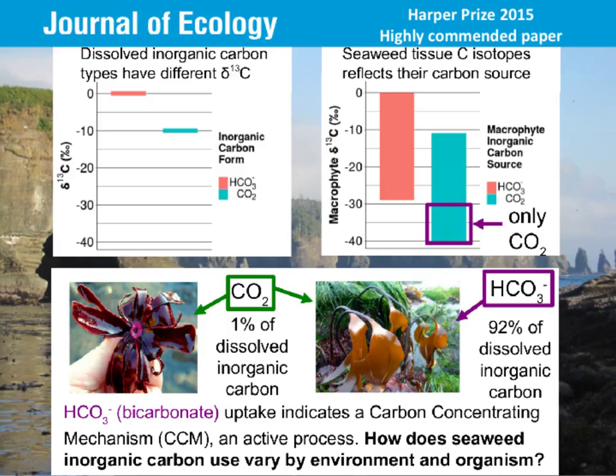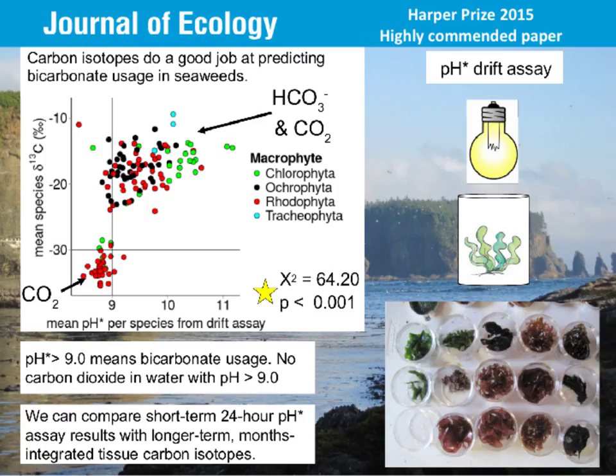If you see on the far right, there's a lot of overlap there, but basically if you have a carbon isotope ratio of less than -30, this purple box, you're only really using carbon dioxide with these values. So this is a pretty cool trick, but this isn't the only way we can find out what kinds of carbon seaweeds are using. We can think of isotopes as a long-term, time-integrated metric that can develop over months or a whole season.